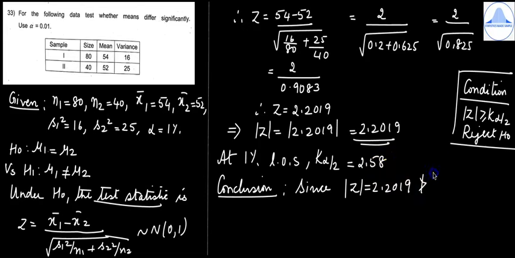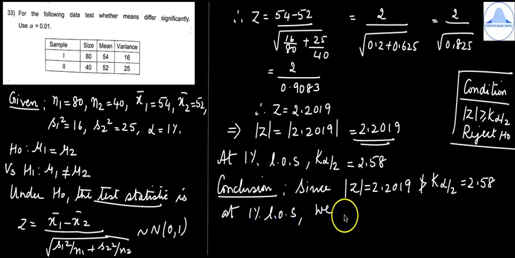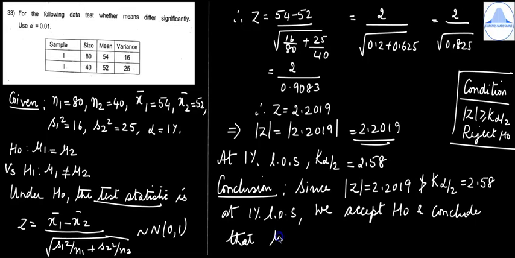So it is not greater than k alpha by 2 equal to 2.58 at 1% level of significance. So we accept H naught and conclude that mu1 is equal to mu2.